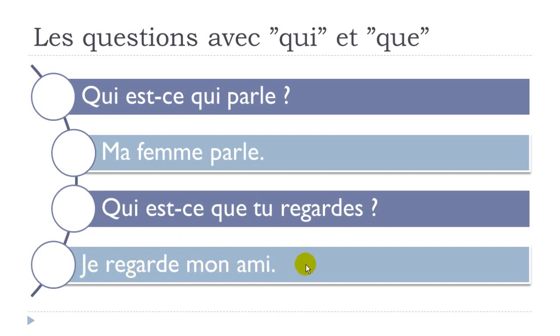And you can see here that basically it's quite clear. So qui, just because you want the information for a person, and then the second qui, just because it will be the subject, ma femme parle. Okay, here qui, because it's the person, mon ami, my friend, it's a person, and then que, just because if you look carefully, it comes after your verb, because it's not the subject, it's the object. Okay, grammatical object. We're not talking about an object, but a grammatical object. So it can be a person, it could be a dog, animal, or an object if you want. Okay, so je regarde mon ami. All right.